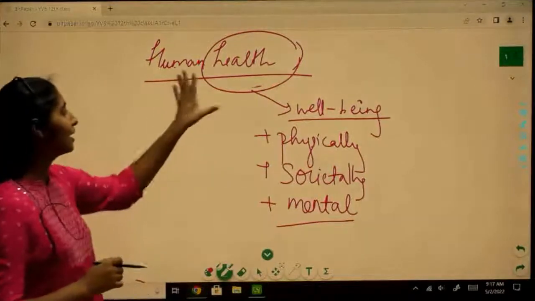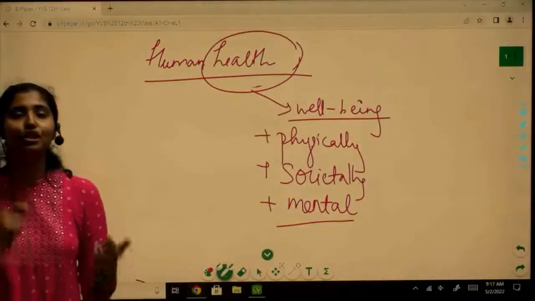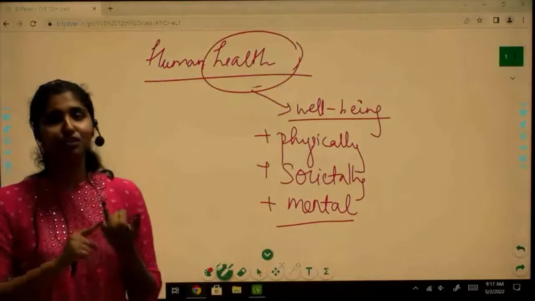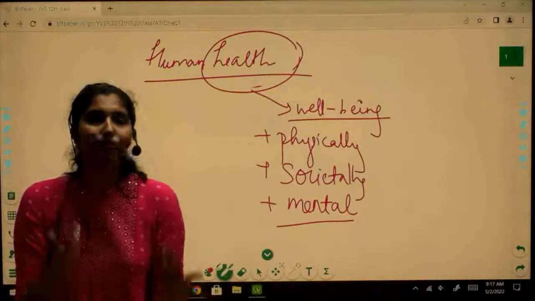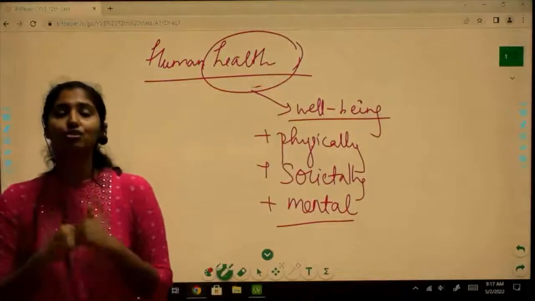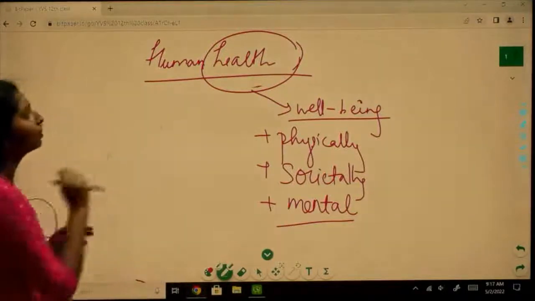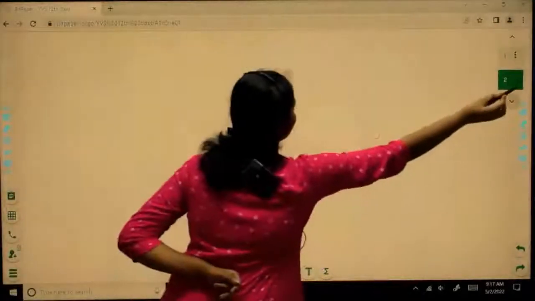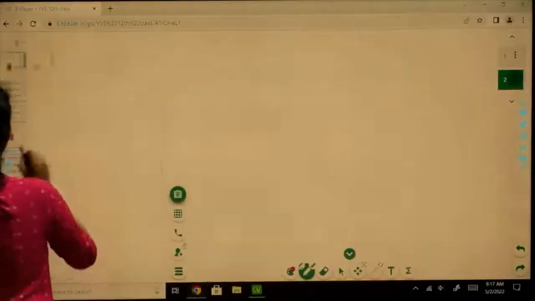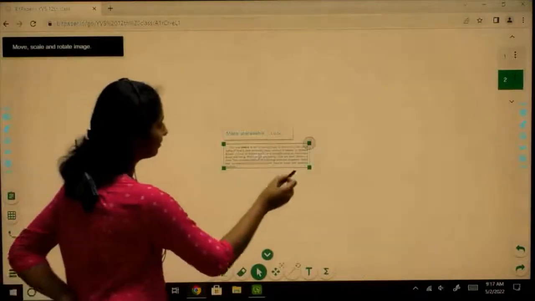So health in general is defined by all these three criteria. You should be physically healthy, you should be societally acceptable, able to fit in with your society, and you should also consider your mental health. So that is what human health is. So how does the NCERT define health?